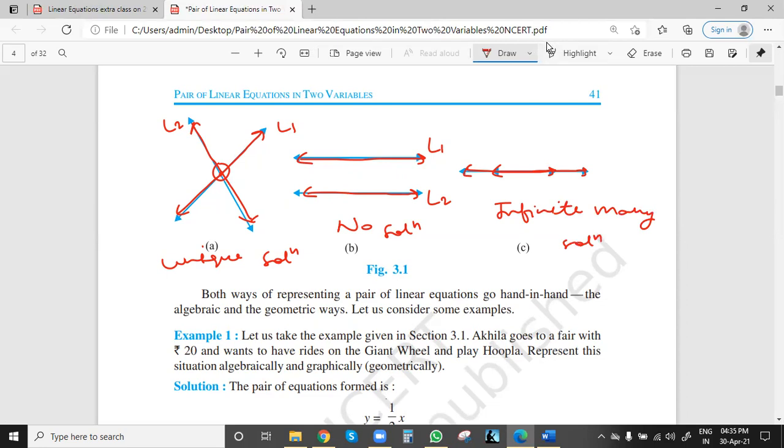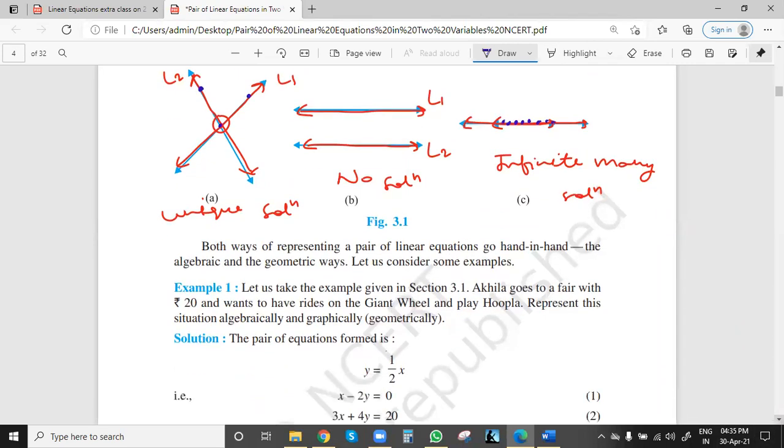Reason is the same. One point they are intersecting. This is a common point for both the lines because this point is lying on both the lines. This point is lying on L1 only. This point is lying on L2 only. But this point is lying on both the lines L1 and L2. So the common point is only one. So one solution or unique solution. No common points, so no solution. And here many common points are there. These points are lying on both the lines. So many solutions or infinitely many solutions, correct.